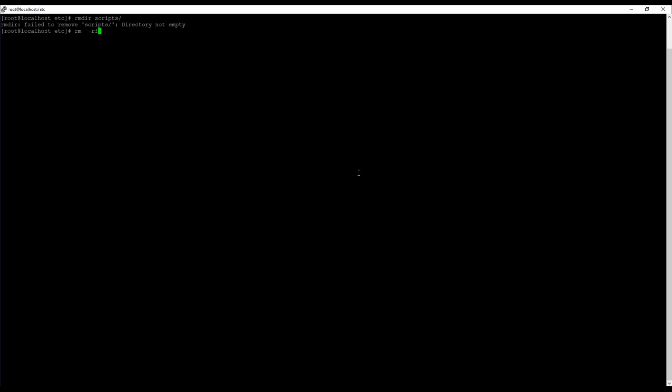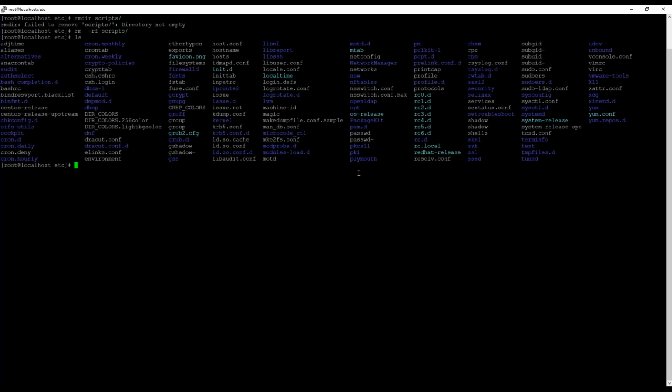And f is for force, which means that if Linux is generating warnings, it is going to forcefully remove everything anyway. Now, if we list out the files, you can't see the scripts folder over here. It's not asking anything and the directory scripts has now been removed.